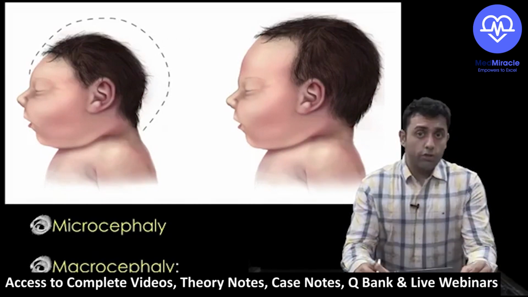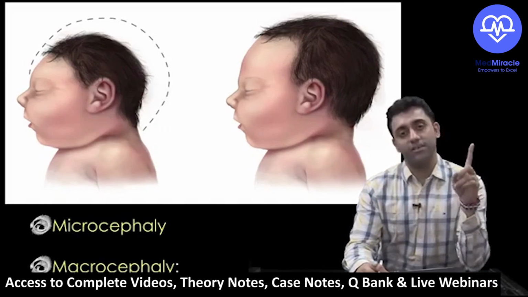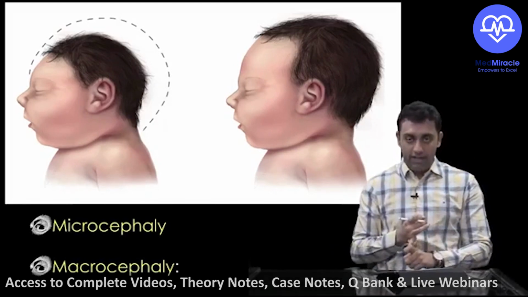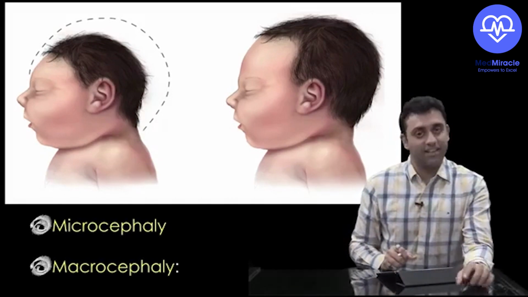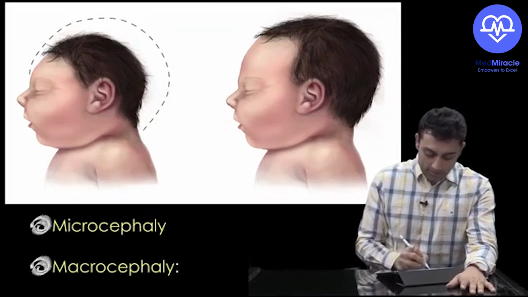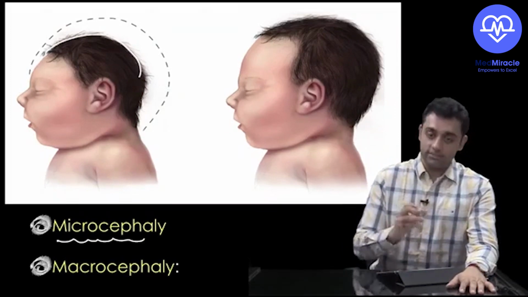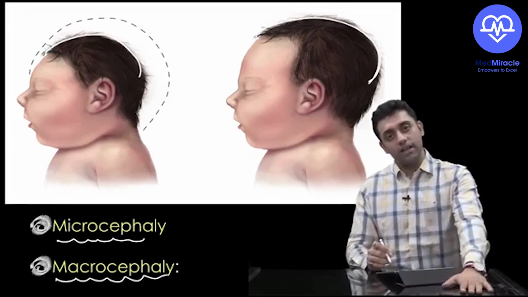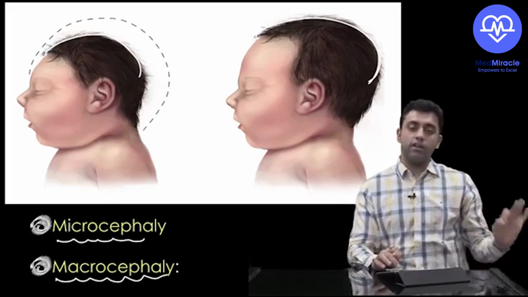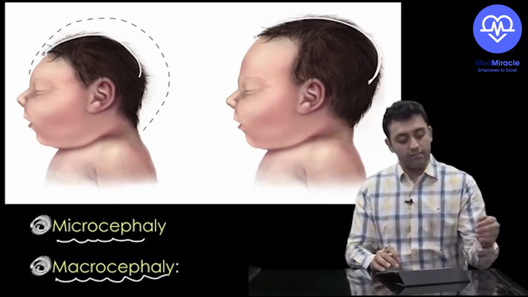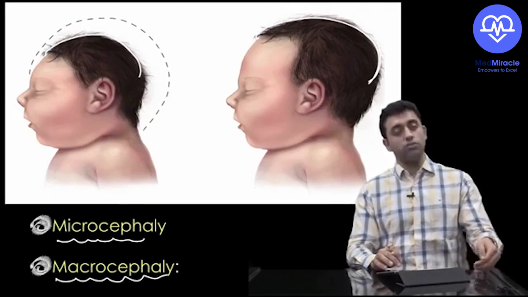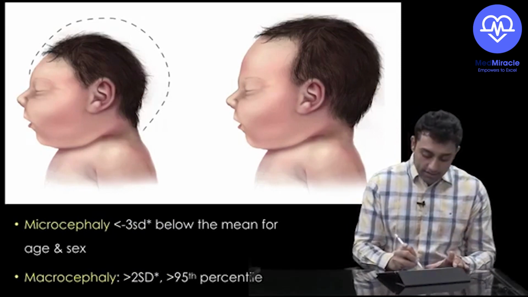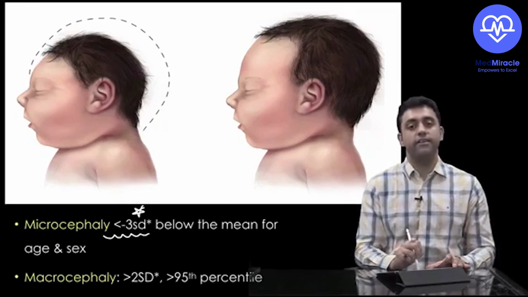Now I told you that you took the head circumference of the baby. Why did you take it? Because you told me, sir, that baby could be microcephaly or macrocephaly. Yes or no? Microcephaly is a smaller head circumference, and macrocephaly is a big head. So PG entrance question number 1: microcephaly is defined as what? Head circumference less than -1 standard deviation, -2 standard deviation, or -3 standard deviation? Please write it. Microcephaly is defined as head circumference less than -3 standard deviation.